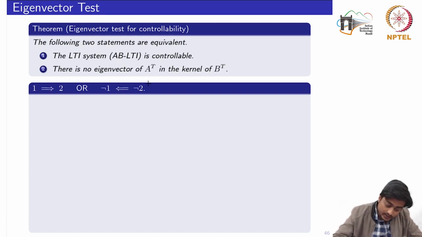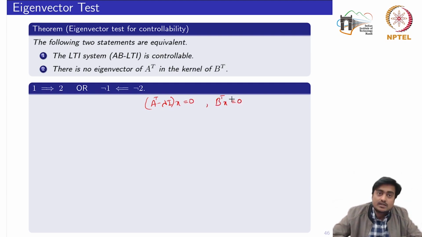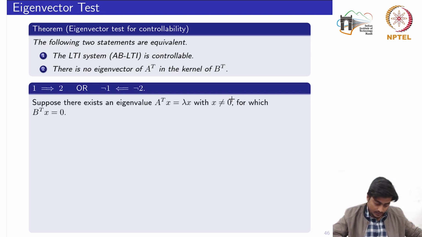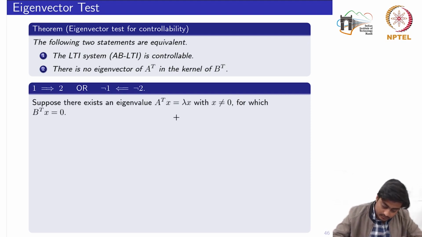Saying that there is an eigenvector of A transpose in the kernel of B transpose implies that (A transpose minus lambda I) X equals 0. This is the first equation, and the second equation is this one. So both the equations are satisfied. Suppose there exists an eigenvalue lambda associated with the eigenvector X, a non-zero eigenvector, for which B transpose X is equal to 0. This is the negative statement of the second one.